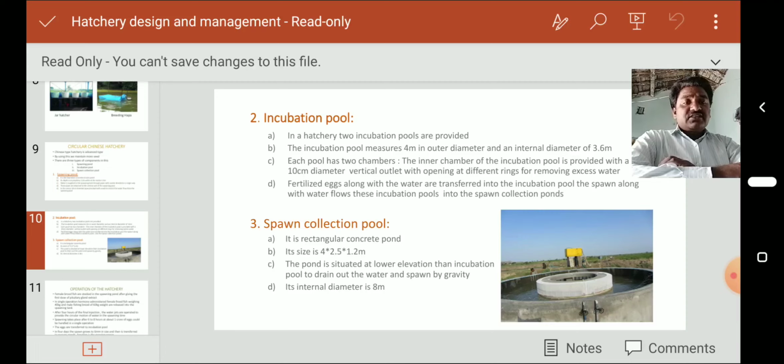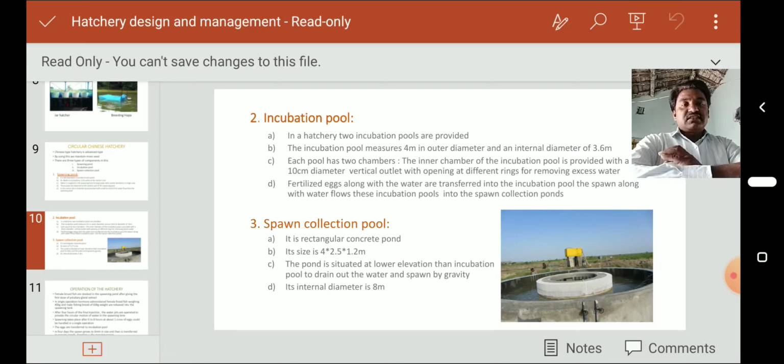This pond is situated at a lower elevation than the incubation pool to drain out the water and spawn by gravity. Its internal diameter is 8 meters.